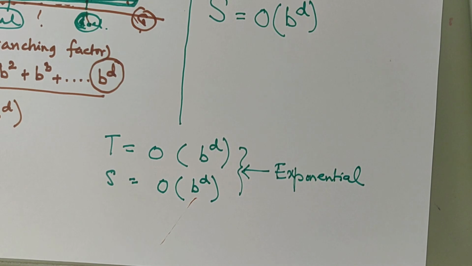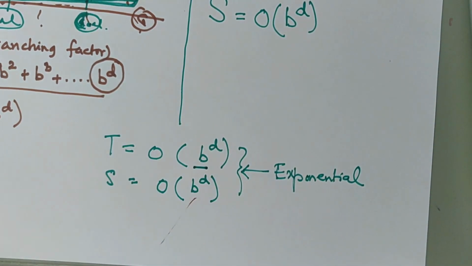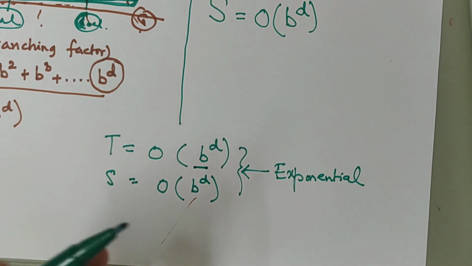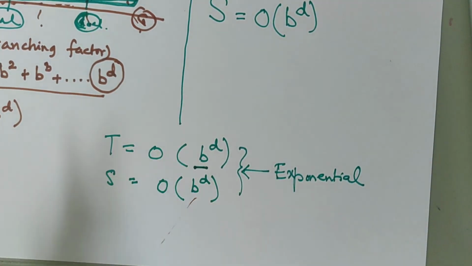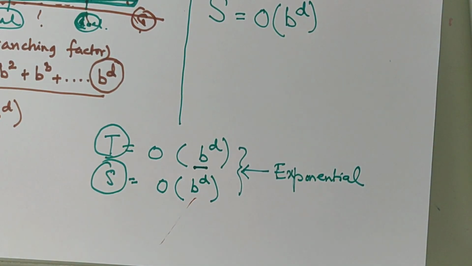And actually this is a very bad time and space complexity performance, because you can see if B increases linearly, if the branching factor becomes 3 from 2 or 4 from 3, the time complexity or the space complexity does not increase linearly, it increases exponentially, many folds. So time and space complexity of breadth first search is exponential, which is actually not at all desirable.